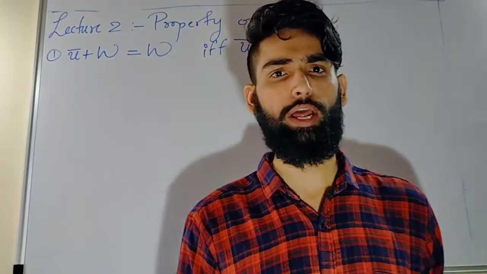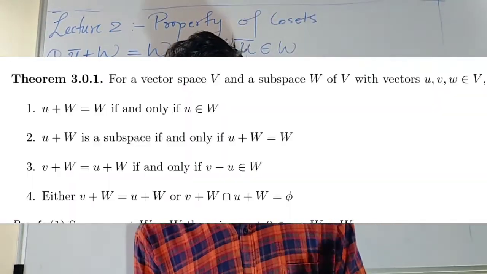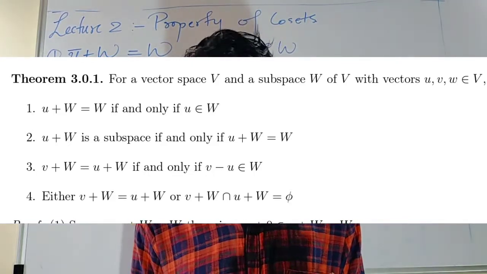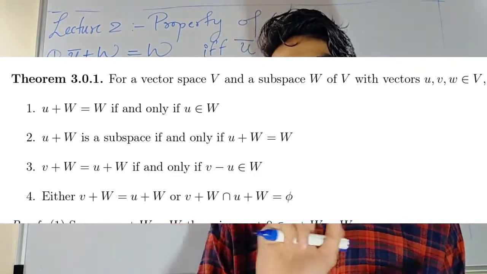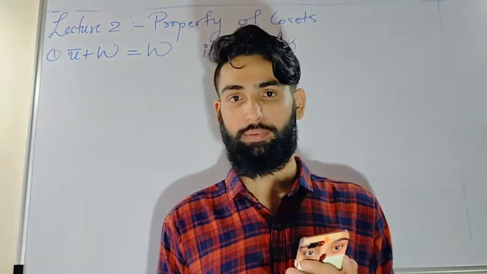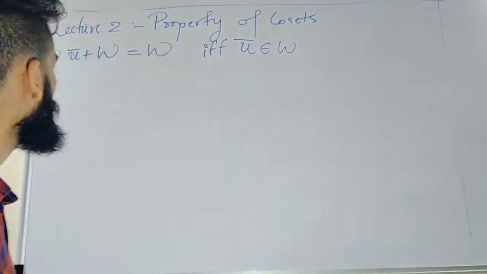In this video we are going to discuss this. These are nothing but the few properties of the coset that are required to us. Pause the video and just write down the statement. We'll see the proof of each of them in detail. Okay? So let's start with the proof of the first.